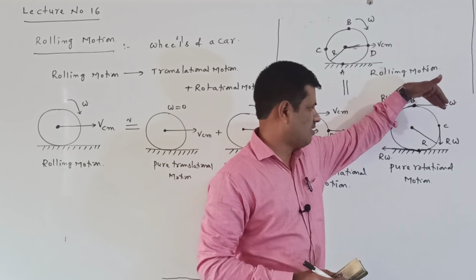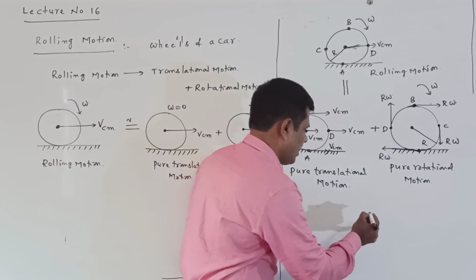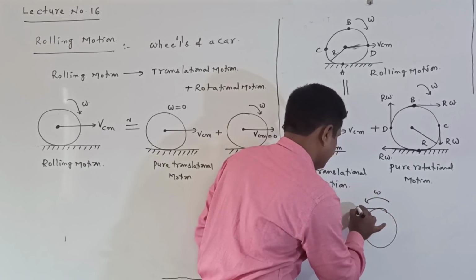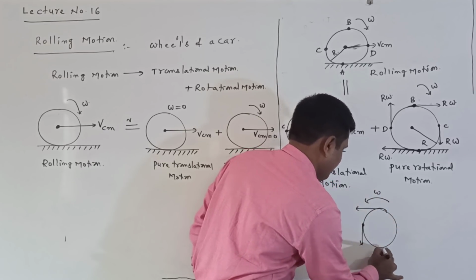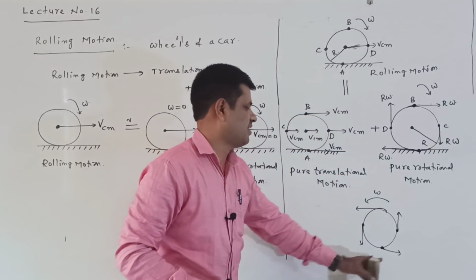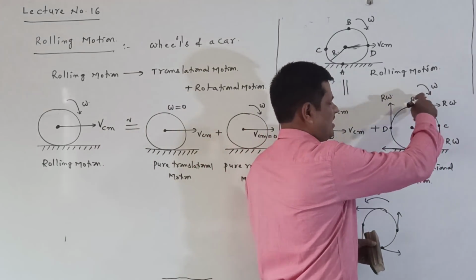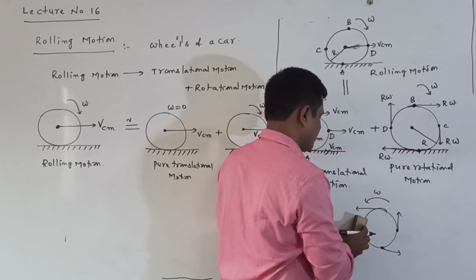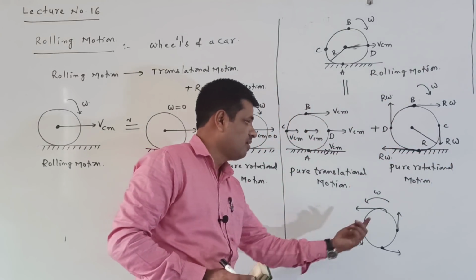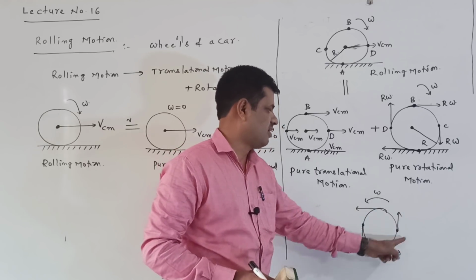Suppose it is rotating in the other direction, then the tangential velocity directions are as I am showing here. These are the tangential velocity directions.